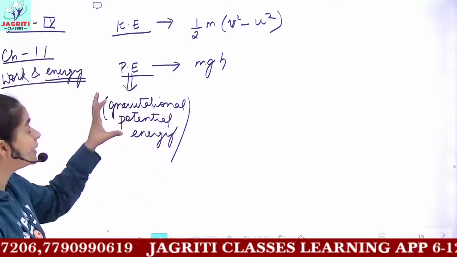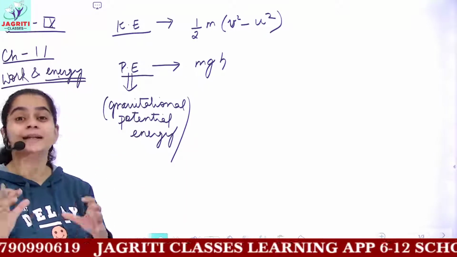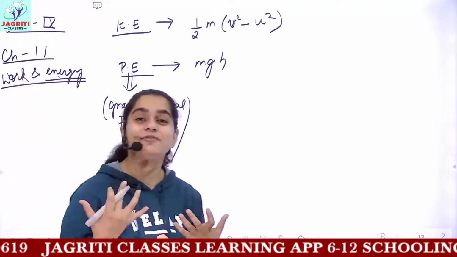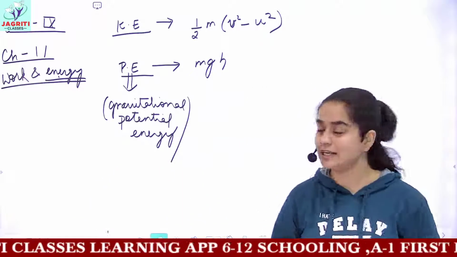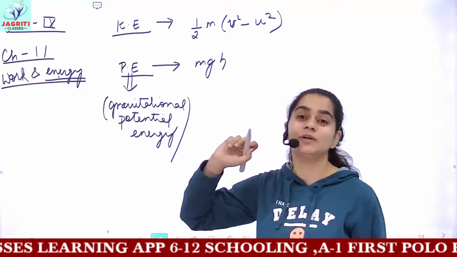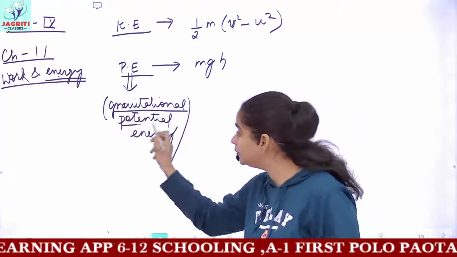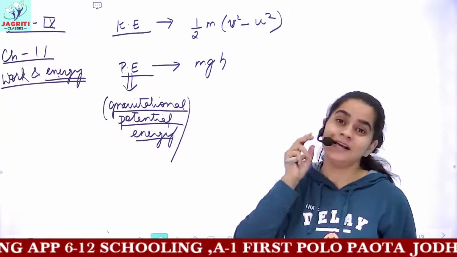Earth attracts each and every object towards its center with a force called gravity. So the potential energy we are studying is particularly the gravitational potential energy.